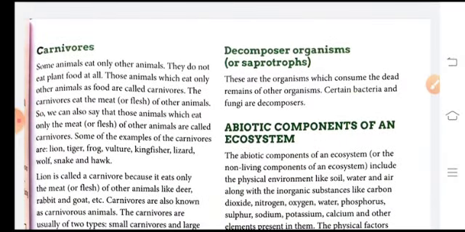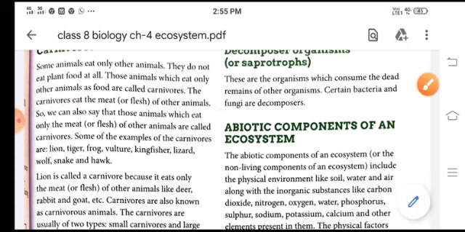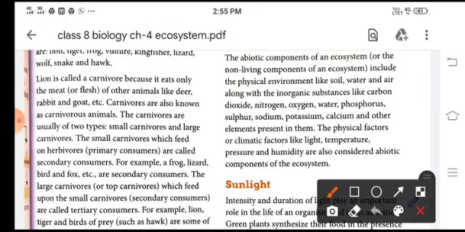Now carnivores, animals which eat only other animals, they do not eat plants. So the animals which eat only animals are called carnivores. Now these carnivores eat flesh of other animals, like lion, tiger, vulture, kingfisher, lizard, etc. Lion is called a carnivore because it only eats meat, and they eat deer, rabbit, goat, etc. They are also known as carnivorous animals.